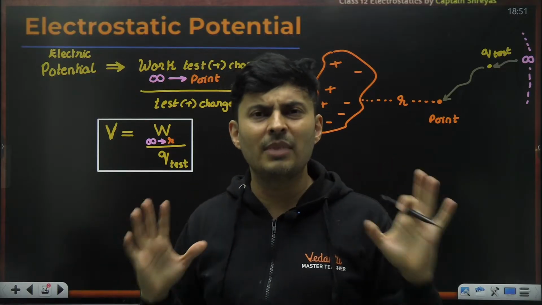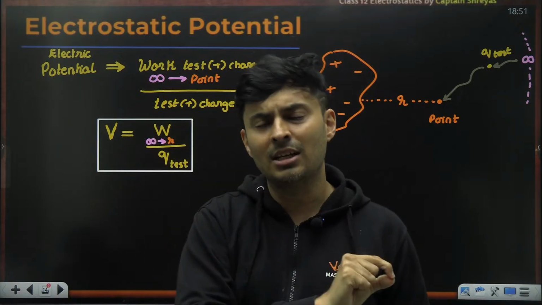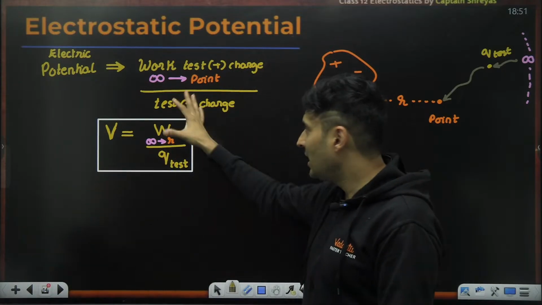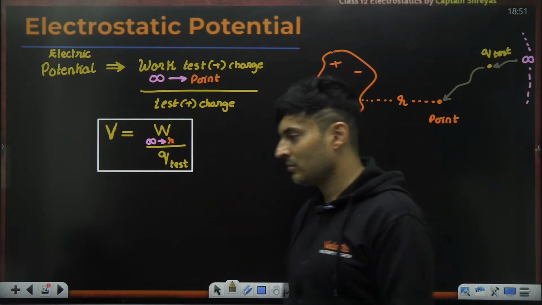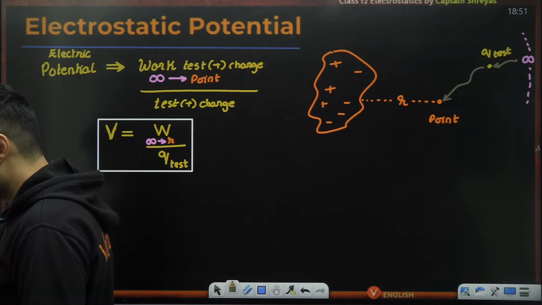So we said, let's make positive as a standard. So only if you bring a positive test charge, then I can say that the test is standard. And then I can define electric potential. Is that absolutely clear? Okay.